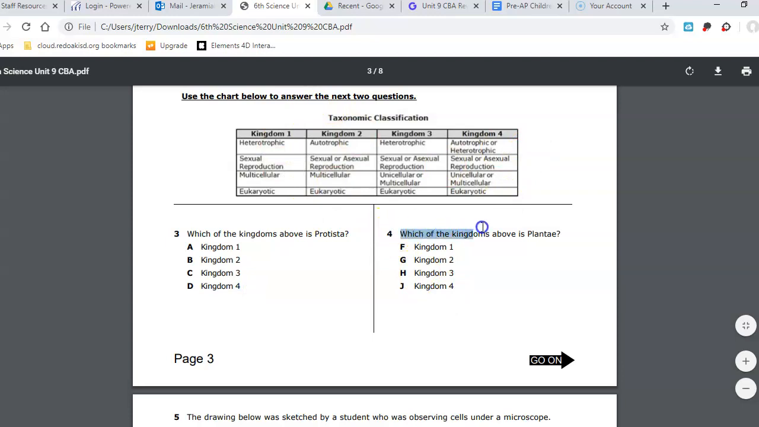Question 4. Which of the kingdoms above is plantae? Rewind and listen to my description again, if you need to. I just described each kingdom, but they're not named. Which one of them is plantae? Is it kingdom 1? Is it kingdom 2? Is it kingdom 3? Or is it kingdom 4?